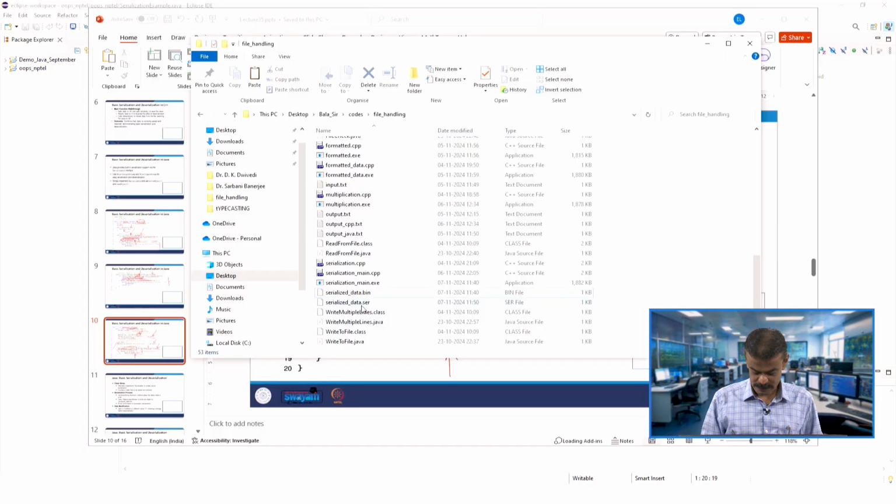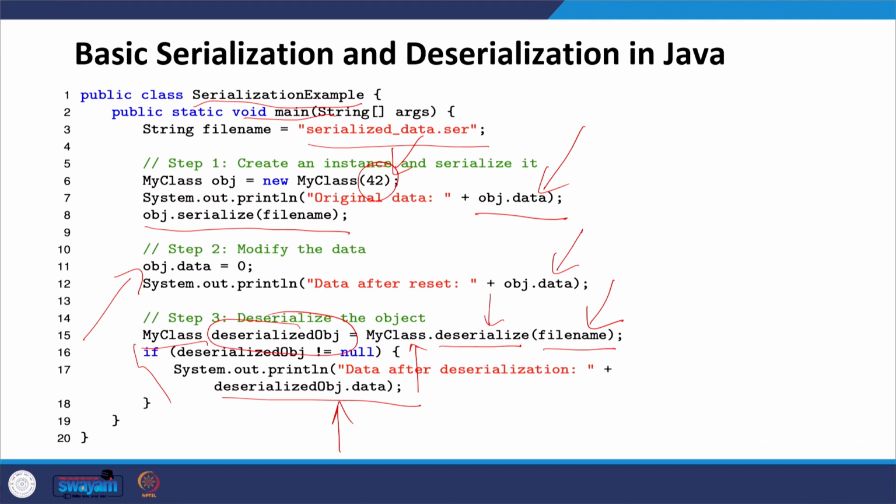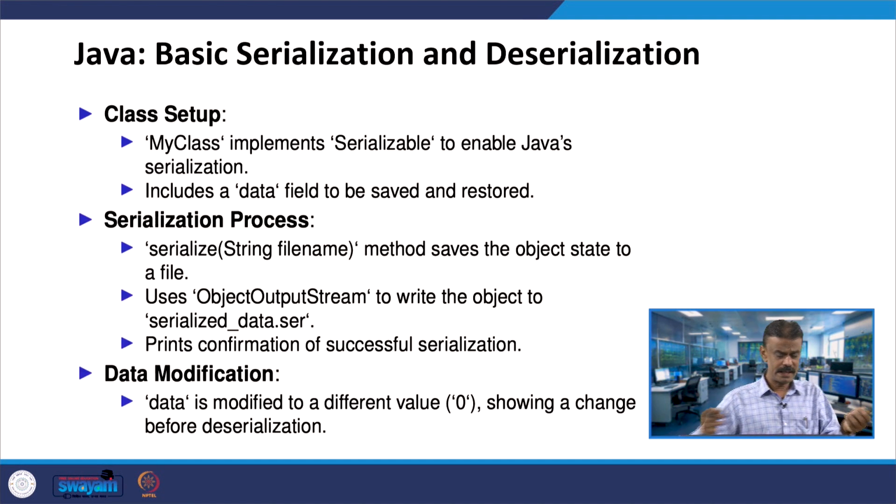Can we see the file SCR? Yes, alright. So, you can see the SCR file. This is the meaning of serialization and deserialization, and we had seen examples in Java as well as C++, right. So, here it goes.